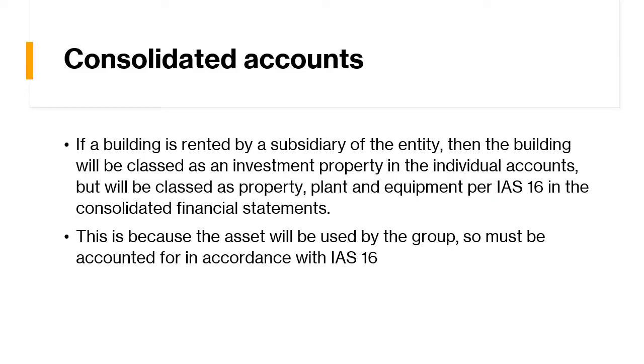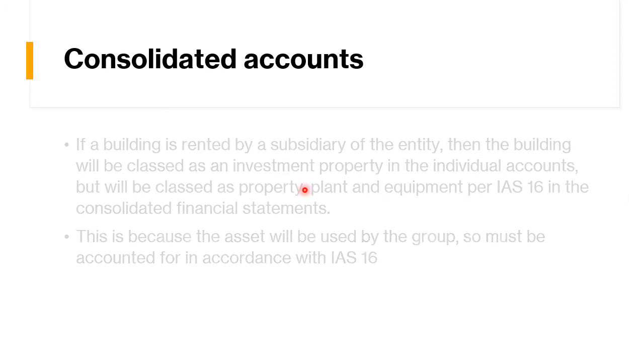Consolidated account. If a building is rented by a subsidiary of the entity, then the building will be classified as an investment property in the individual account, but will be classed as property, plant and equipment as per IAS 16 in the consolidated financial statement. This is because the asset will be used by the group, so it must be accounted for in accordance with IAS 16. So try to understand this concept.